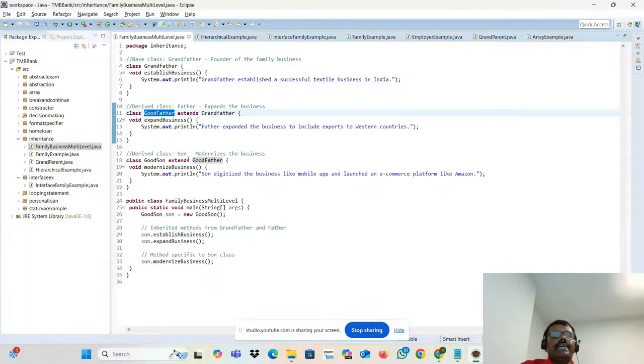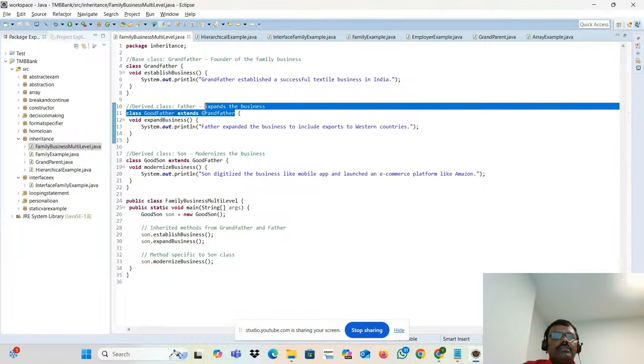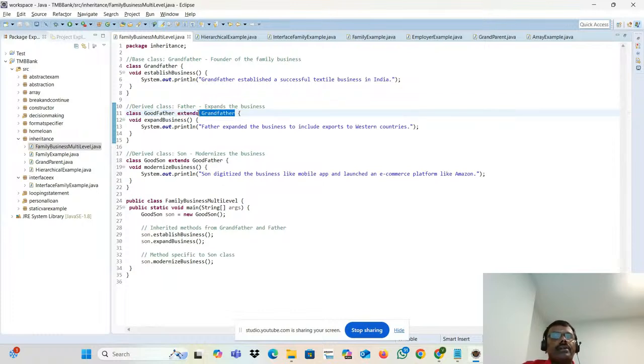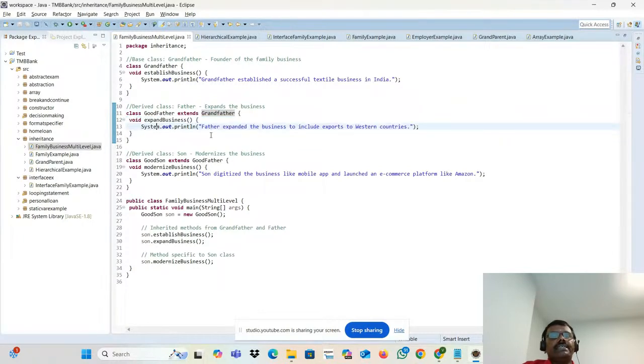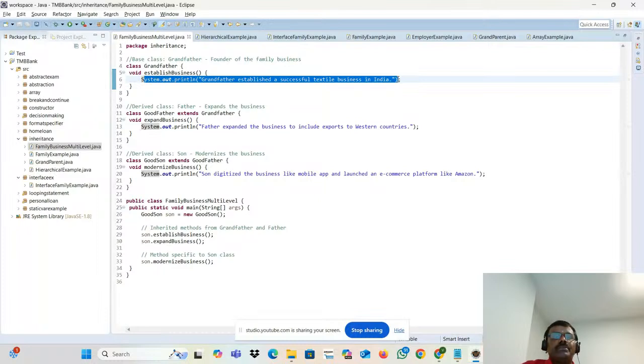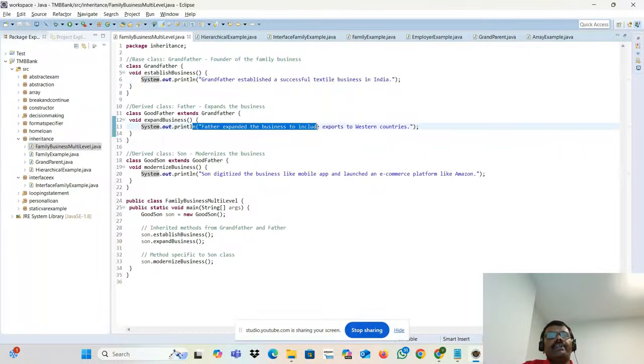Next one. Good father. That is another class, a child class. How am I saying it's a child class? Because of the extension. Who is it extended with? This parent class. He has one method. What is it actually? Father expanded the business to include export to Western countries. He just took the business and expanded it, exporting to different countries. So the business is a little bit enhanced.